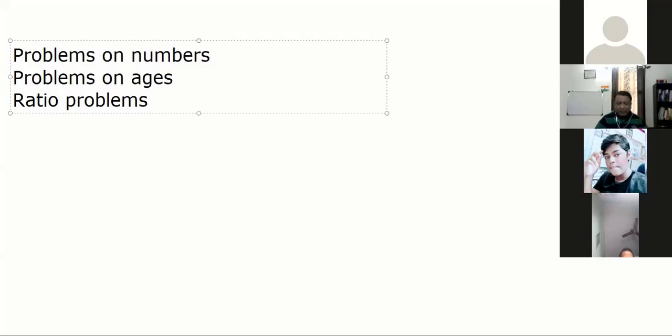As I said, once we learn these concepts, see, we have done number system, percentage, ratio, proportion, partnership, and then time and work, pipeline system. The last topic was mixture and alligation, and average. So today we are going to use all those concepts of ratio, proportion, percentage. We'll do some problems on ages, numbers, coins, all those.